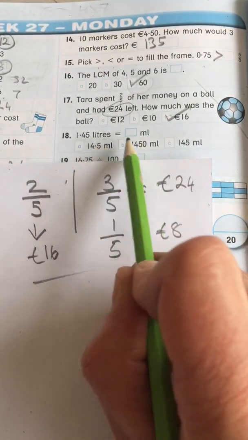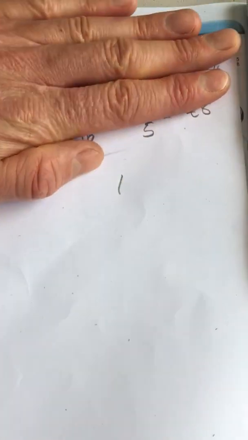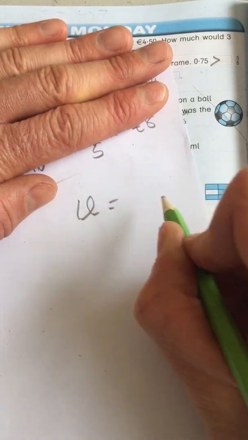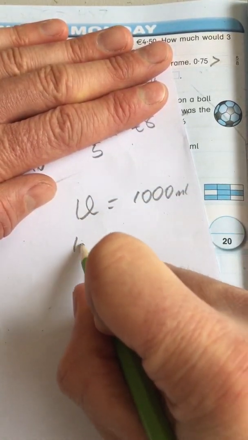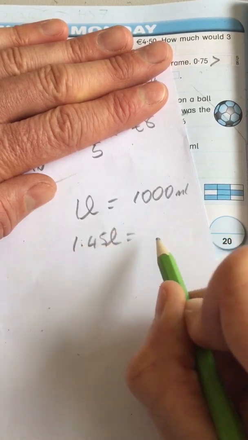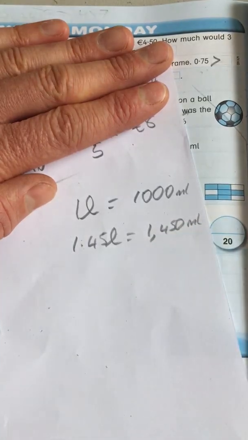1.45 litres, we want to express it as milliliters. So we know that 1 litre is equal to 1,000 milliliters. So 1.45 litres is equal to 1,450 milliliters.